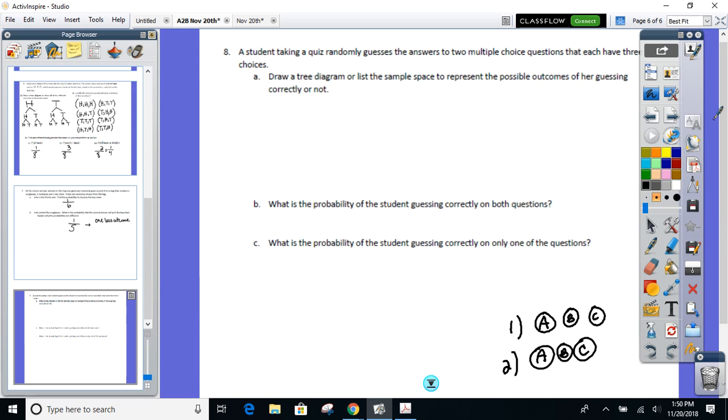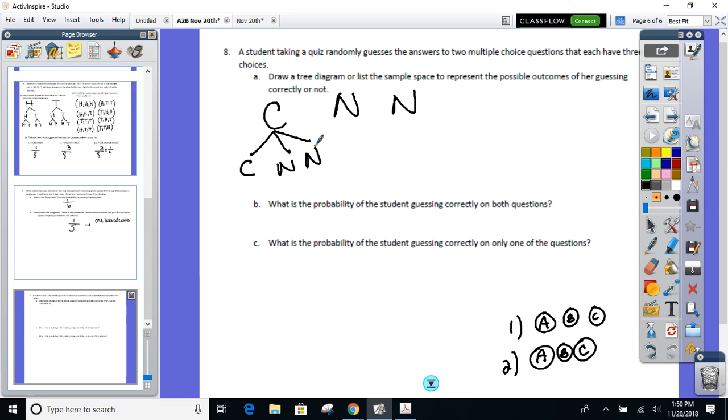Here we go again. Question 1, how many are correct? 1. And how many are not correct? Everyone see where that's coming from right now? 1 correct, 2 not correct. That's question 1. Let's go to question 2 now. Same thing, right? 1 correct and 2 not correct. How am I going to show that on my tree diagram? What if I got the first one, I picked the correct one? Well, I still got 3 options for my question 2, right? A correct and 2 not correct.